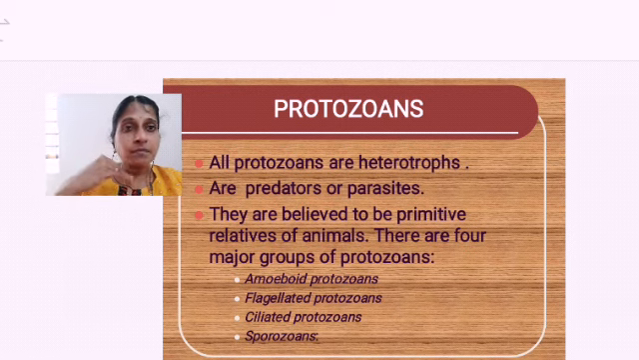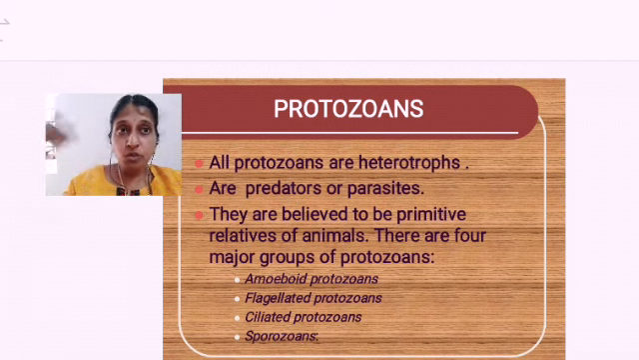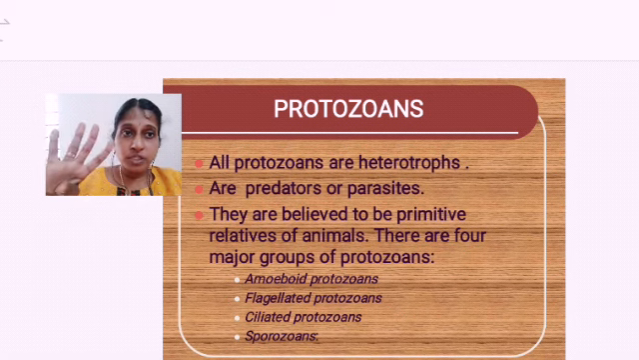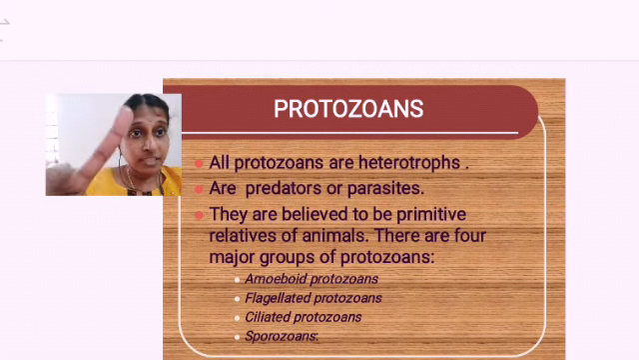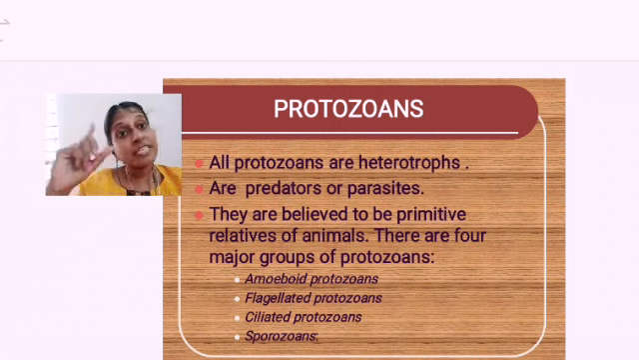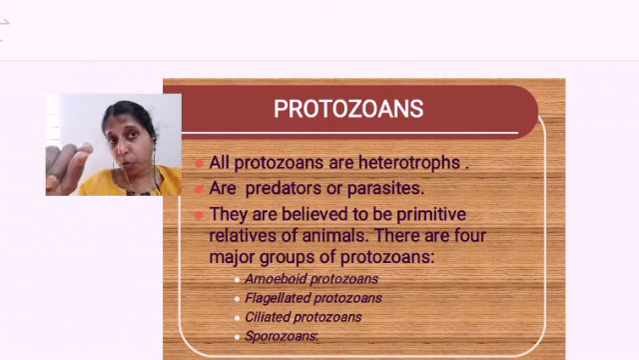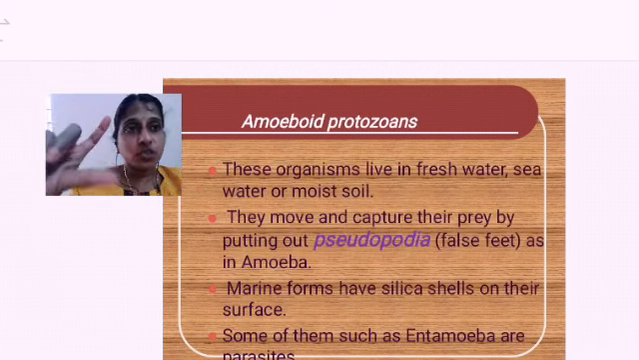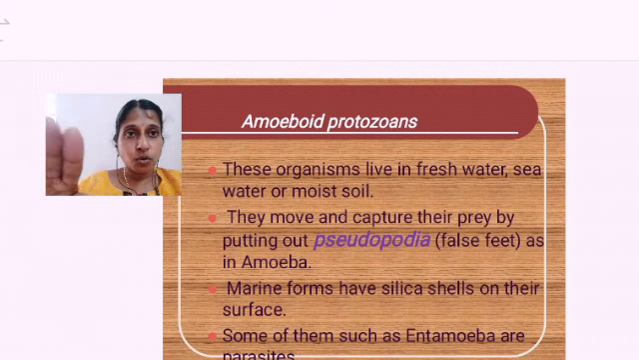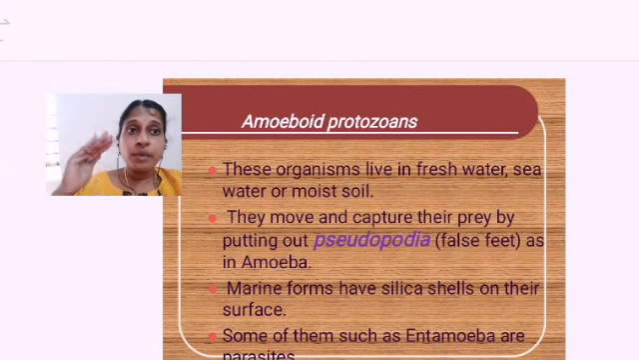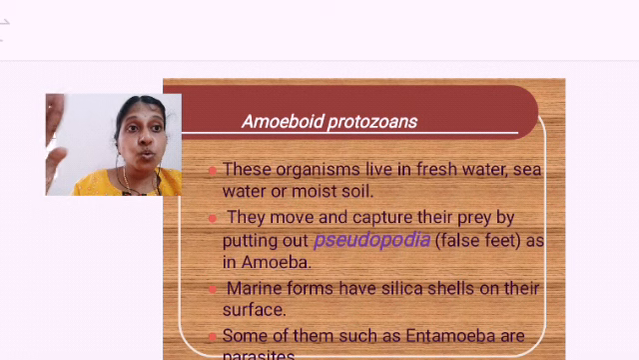So there is a link between protozoans and animals. They are thinking that multicellular animals would have evolved from these protozoans. There are 4 major groups: amoeboid protozoan, amoeba-like; flagellated, having flagella; ciliated protozoan, having cilia; and sporozoans, spore-like. Now moving on to the first one, amoeboid protozoan. These organisms live in fresh water, sea water, and moist soil. They move and capture the prey with the help of pseudopodia.